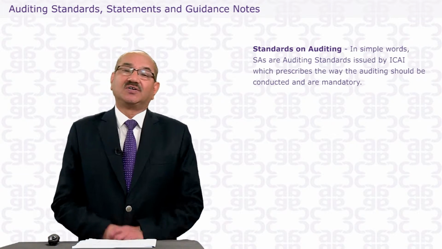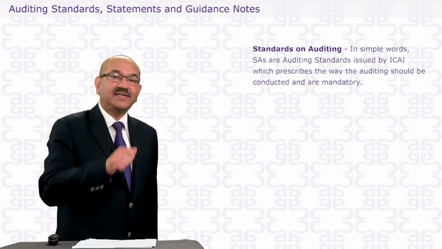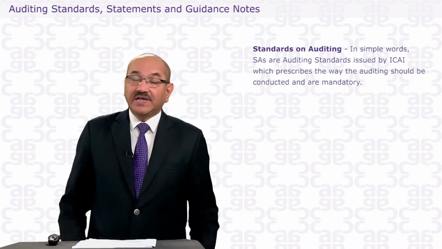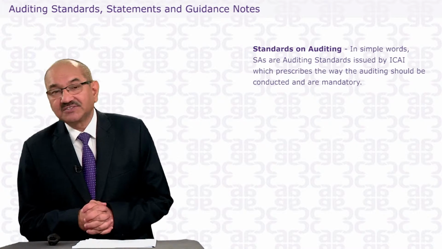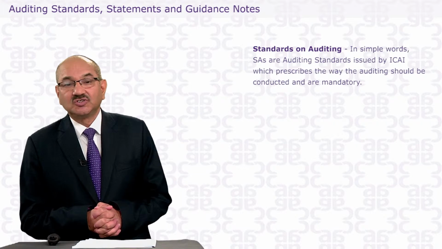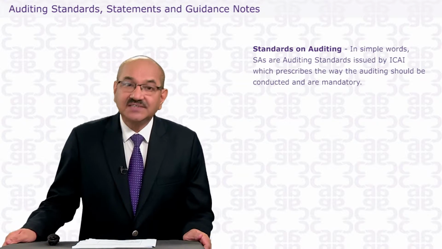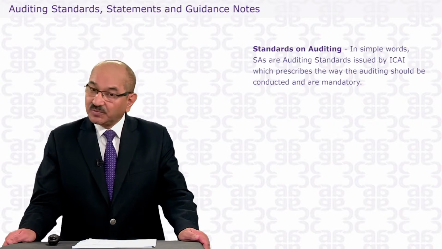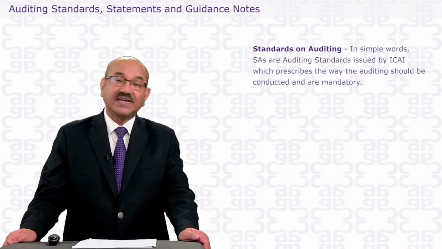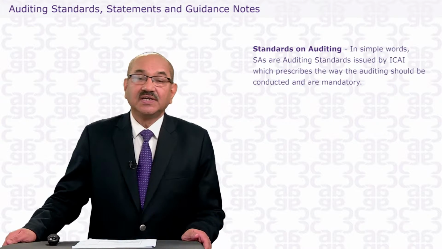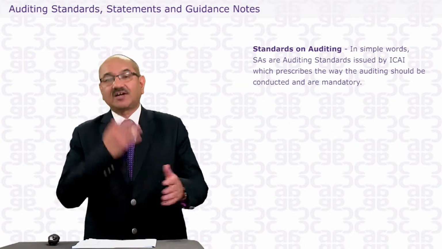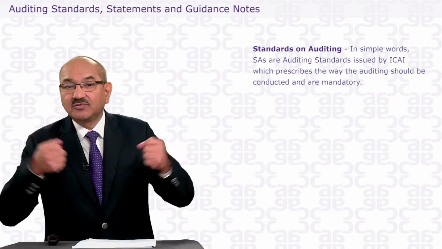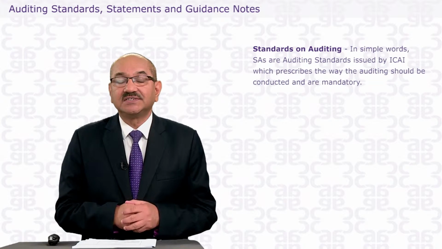Now see the importance. And what will be the consequence if you don't follow it? The consequence is a penalty under that particular section. So that's the importance of these auditing standards. They are the standards which give guidance to the auditors. They also describe the responsibility of the auditors. They also say how you collect audit evidence. They also give guidance about how you document those evidences.